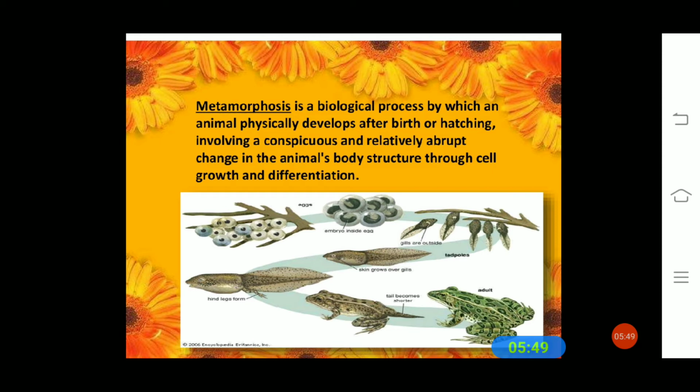So it is a biological process by which an animal physically develops after birth or hatching.